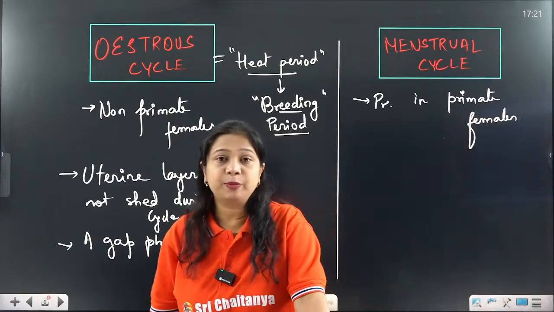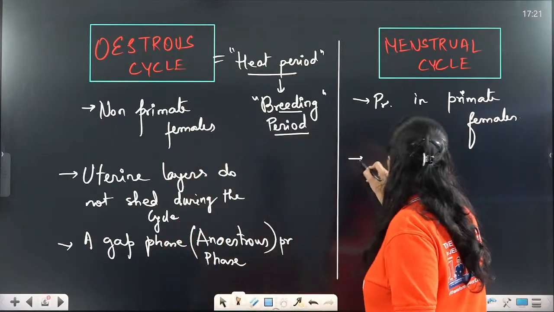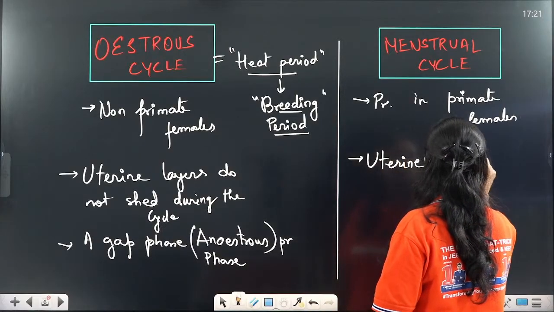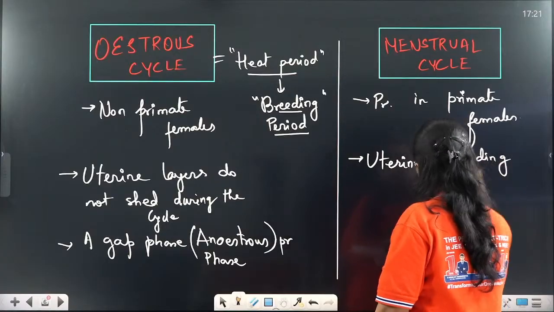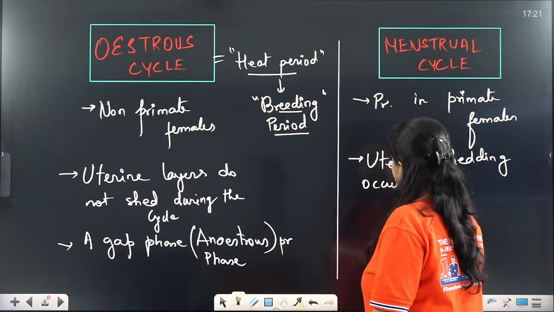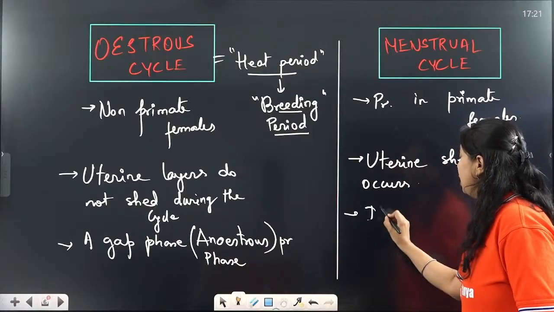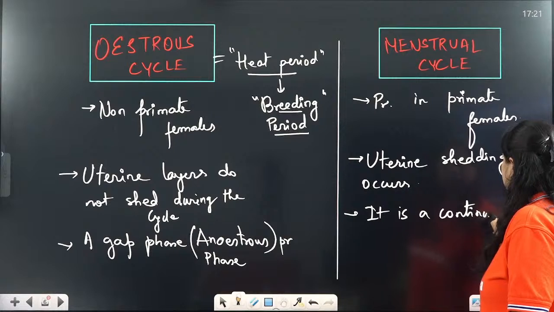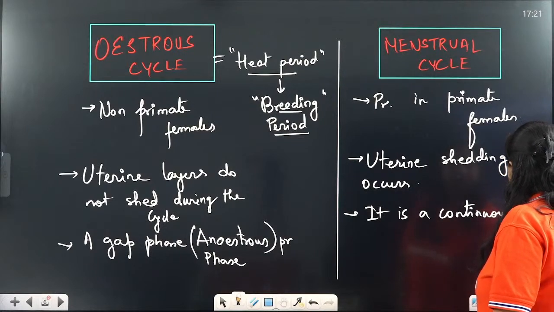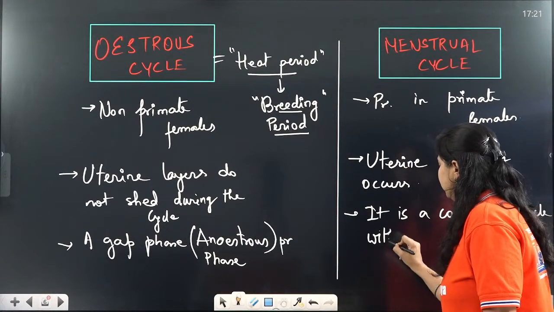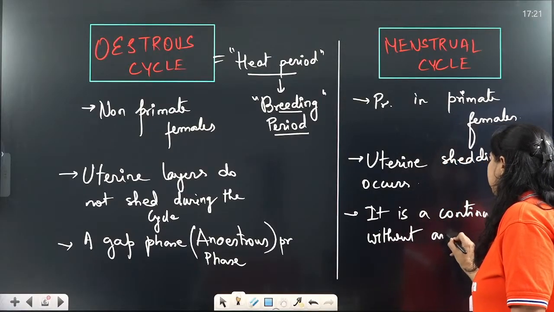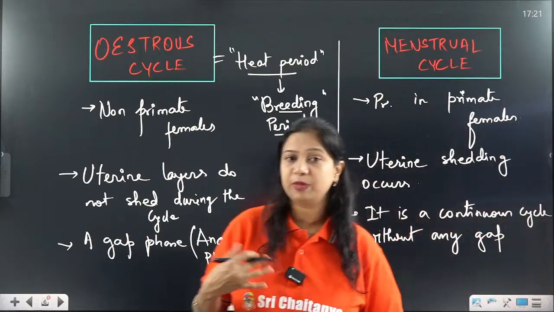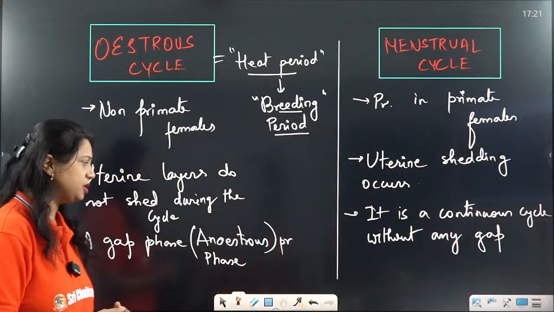In case of the primate females, we can see uterine shedding takes place. Uterine shedding occurs, and it is a continuous cycle without any gap. Alright. So this is the basic difference between an estrous cycle and a menstrual cycle.